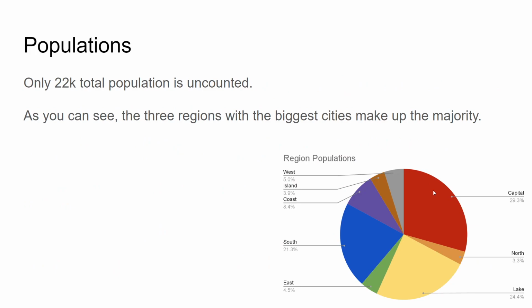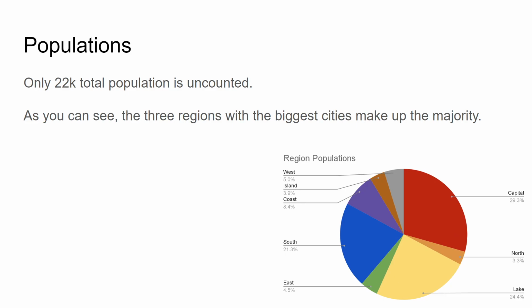These are the populations of the regions, with only 22,000 people not being counted. There's 1.83 million people in Axolotlia, so 22,000 is not very much. As you can see, it's pretty different.